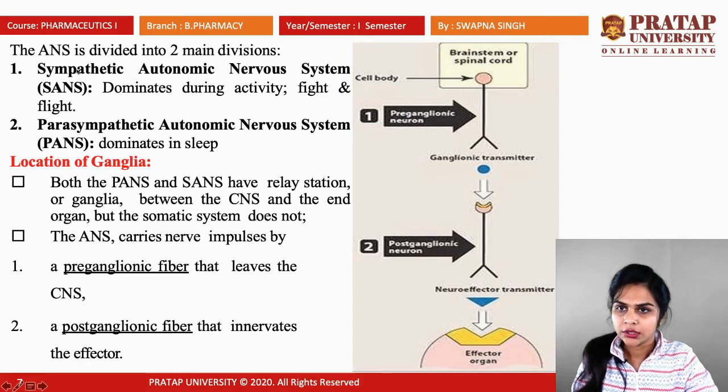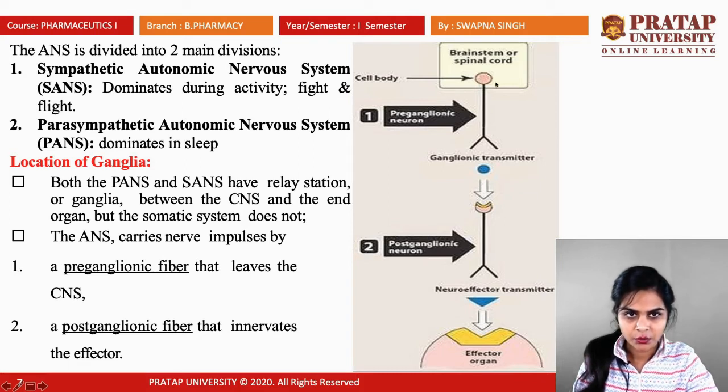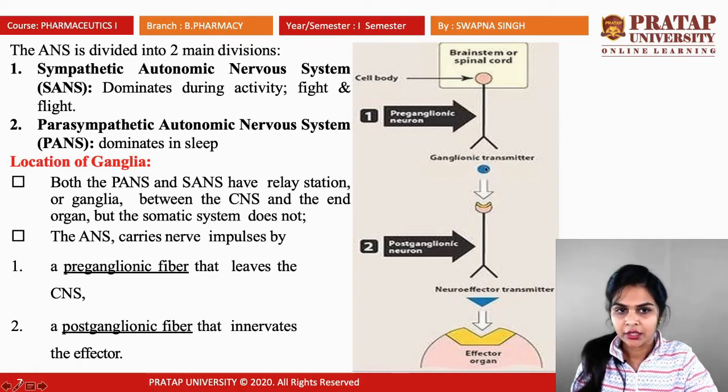Both the sympathetic and parasympathetic autonomic nervous systems have a relay station, or you can say ganglia, in any position of the nerve that connects the brain stem or spinal cord to the organs. Where the impulses or information stay for a minute, that relay station is known as ganglia. It lies between the CNS and the end organ, but the somatic system doesn't contain any ganglia in its nerve.